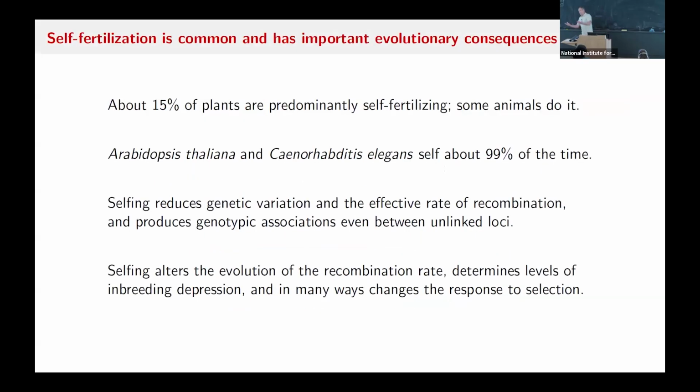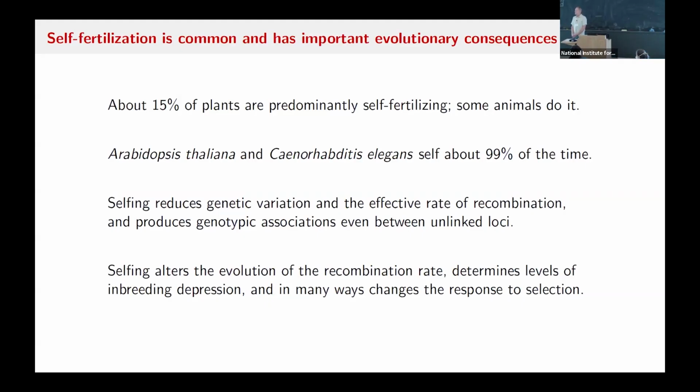Okay, so self-fertilization, I probably don't need to tell most of you, is common in plants. In fact, many plants do it primarily, 10 to 15% self most of the time. Two of our famous, beloved model species self 99% of the time, Arabidopsis thaliana and C. elegans.